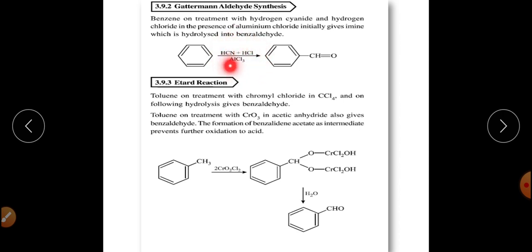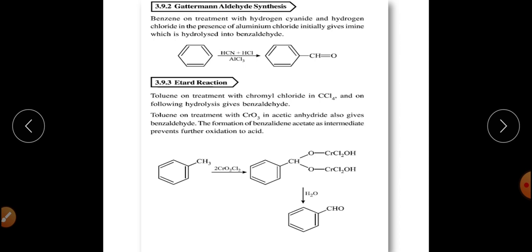First of all, this reagent will get converted into an imine, and that imine on hydrolysis will finally get converted into benzaldehyde. So benzaldehyde can be prepared from benzene by Gattermann's aldehyde synthesis reaction.